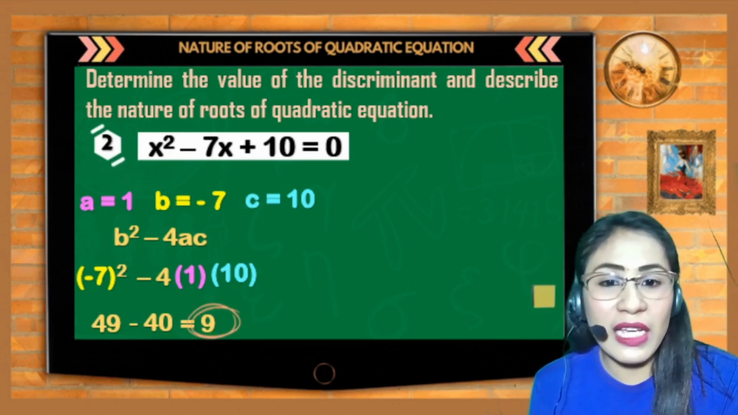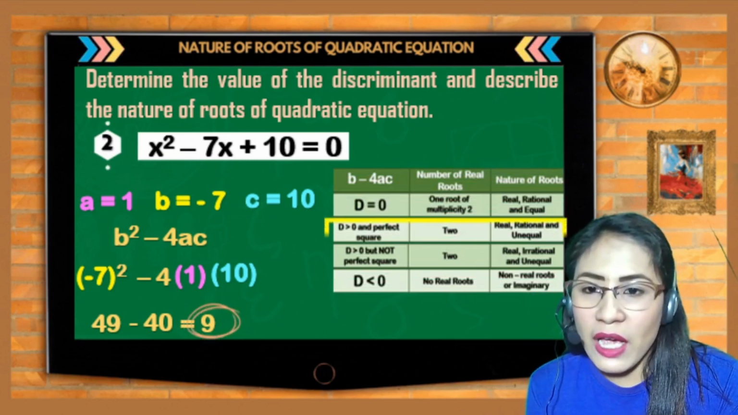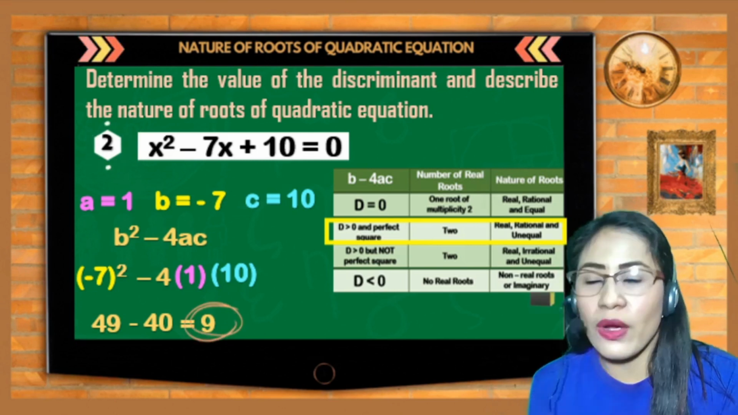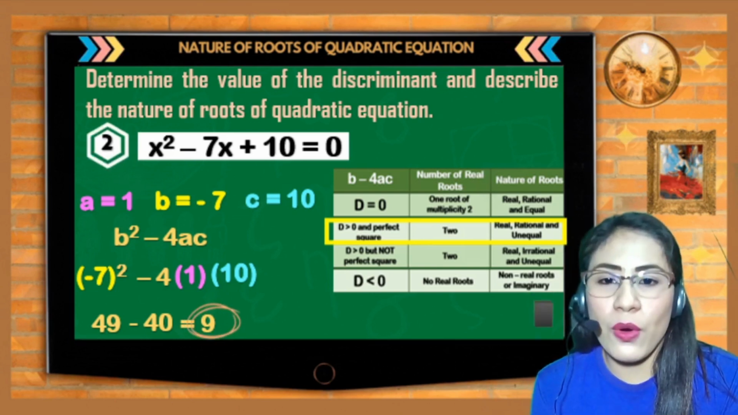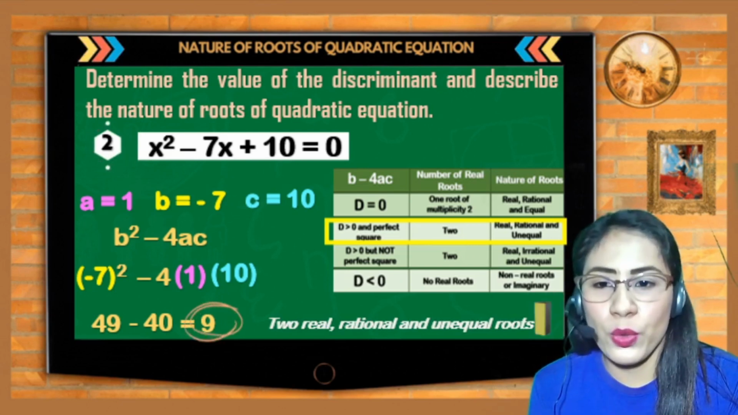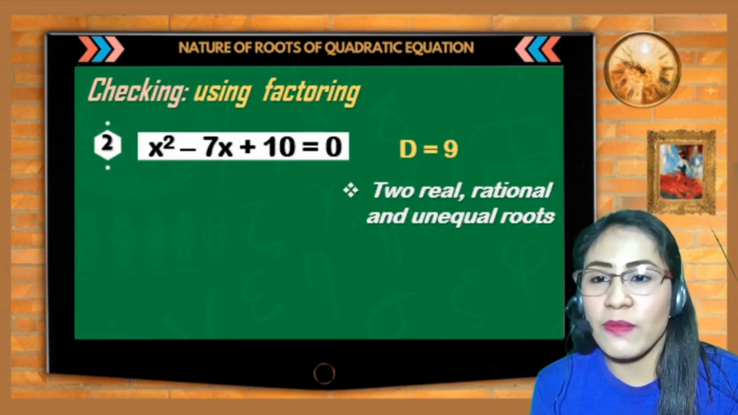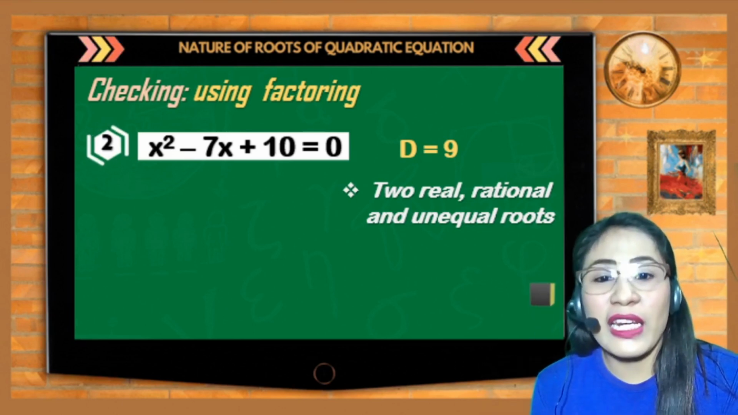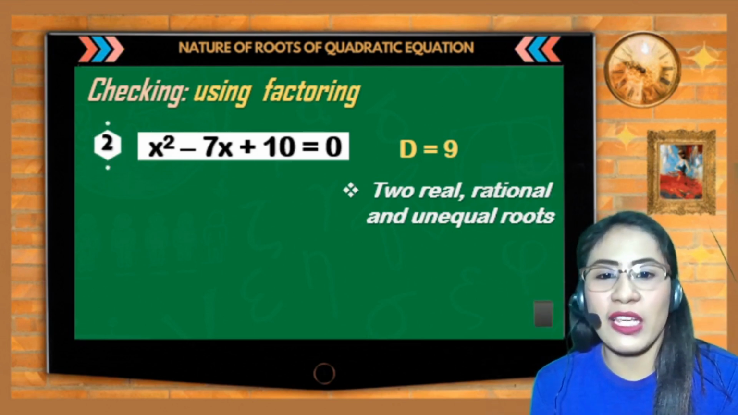So, si 9, saan kaya siya magpo-fall sa ating table? So, since ang 9, siya ay magpo-fall sa second row, kasi siya ay greater than 0 and perfect square. So, 9 is a perfect square. So, therefore, meron tayong 2 real, rational, and unequal roots. So, pag sinolve ulit natin yung roots ni x squared minus 7x plus 10 is equal to 0, kailangan magkaroon tayo ng 2 real roots, rational, and unequal roots.